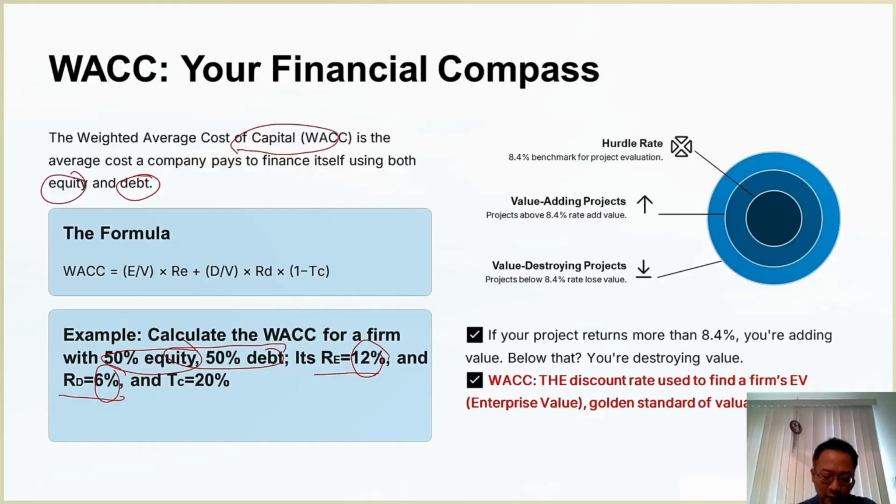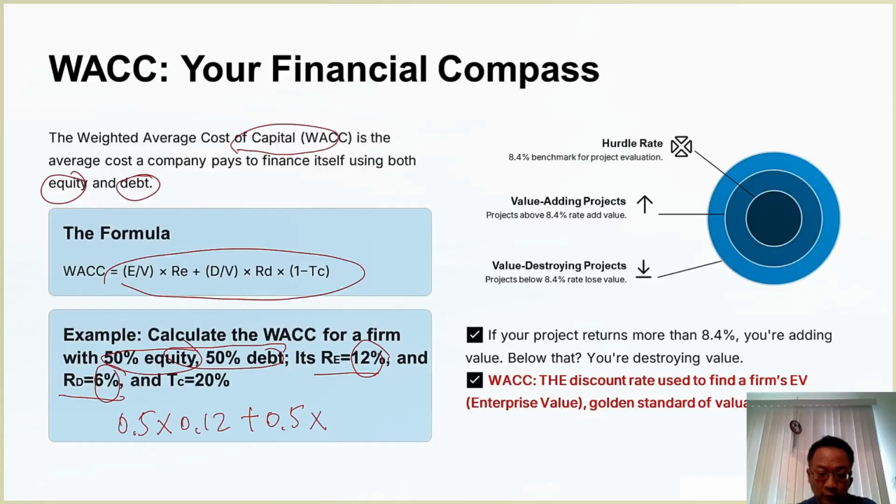So based on this, let's calculate the result. The formula has already been listed for you. We have 50% equity. So what is the cost of equity? It's 12%. For debt, it's also 50%, and the cost of debt is 0.06, but we multiply by 0.8, which is 1 minus 0.2. Why multiply by that? Because in the United States and most Western countries, your cost of debt, that is, the interest expense, is tax deductible.